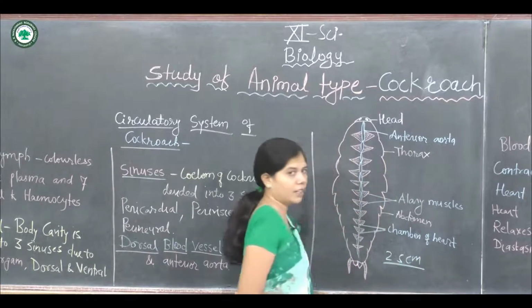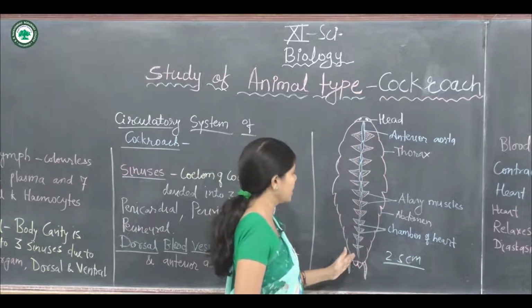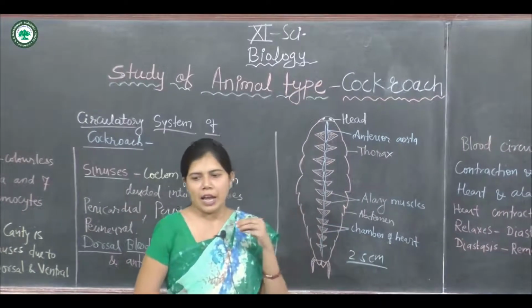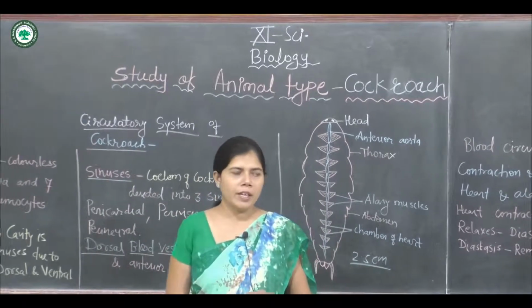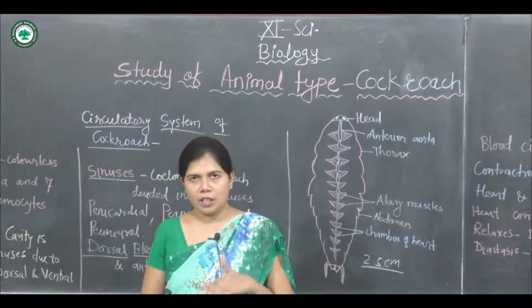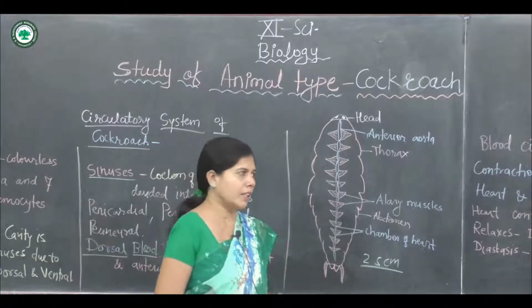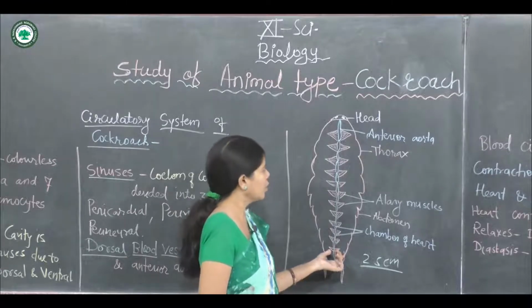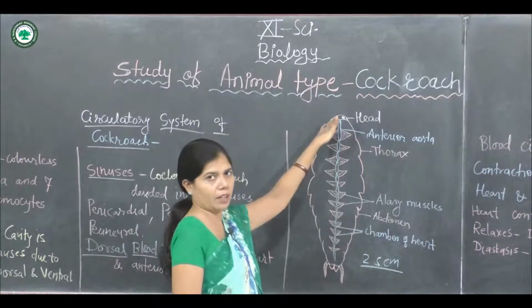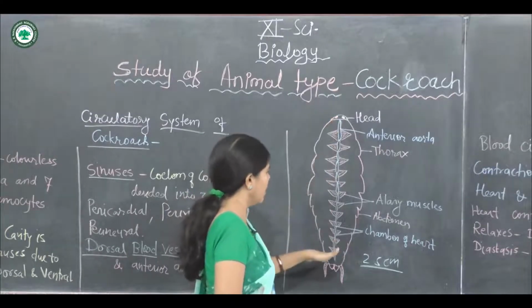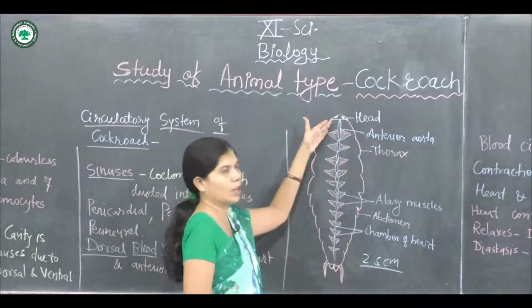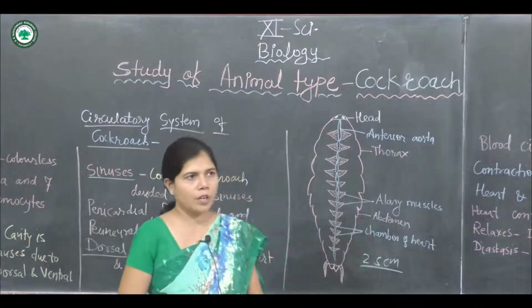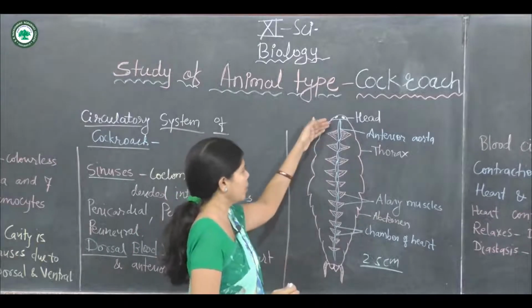It is open anteriorly and closed posteriorly. The heart of the cockroach starts from the 9th abdominal segment and extends to the first thoracic segment, and it is divisible into 13 chambers.